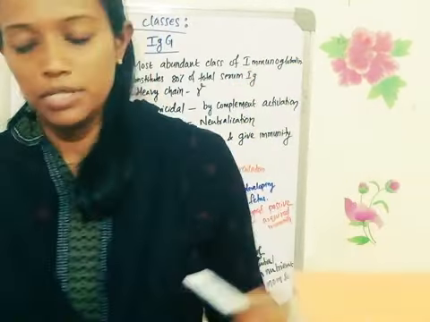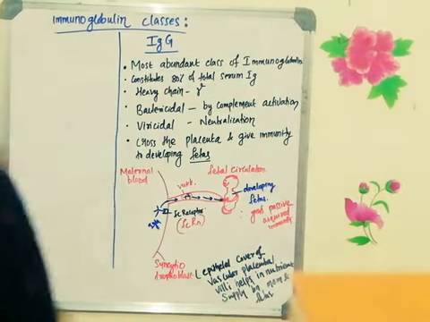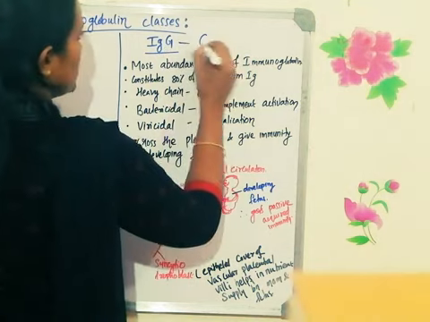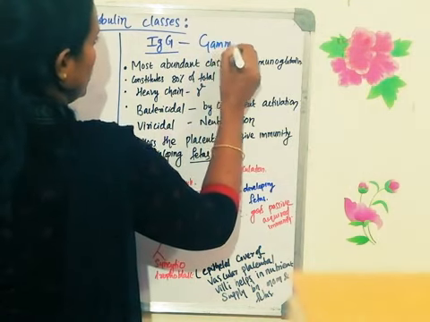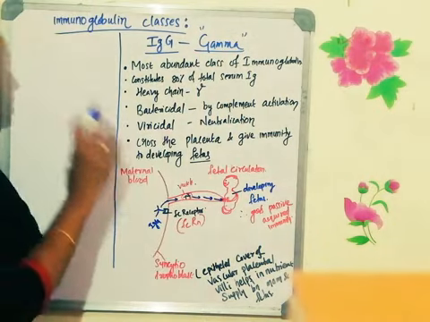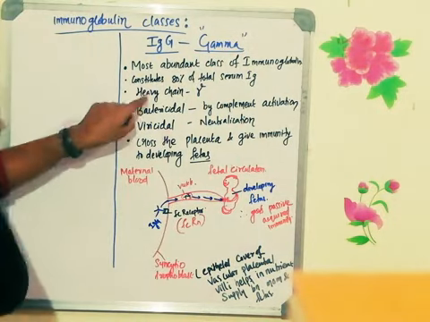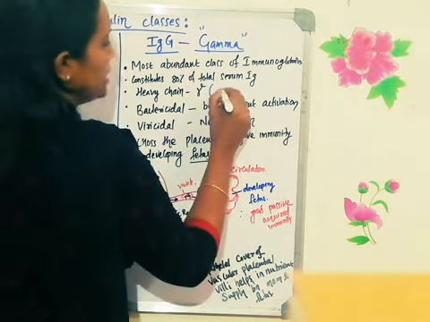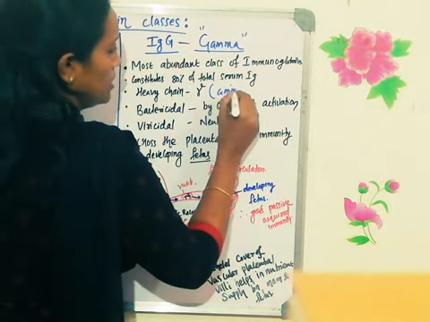In competitive examinations they may ask which is the most abundant immunoglobulin in the human. Which is the most abundant one? Immunoglobulin G. Why is it known as immunoglobulin G? Because it has the amino acid sequence gamma. Clear? So the gamma sequence is there in immunoglobulin G, and that is why it is called immunoglobulin G. It is written here, the heavy chain amino acid sequence is gamma. Here you have to write gamma amino acid sequence.